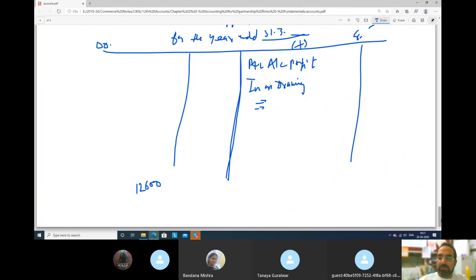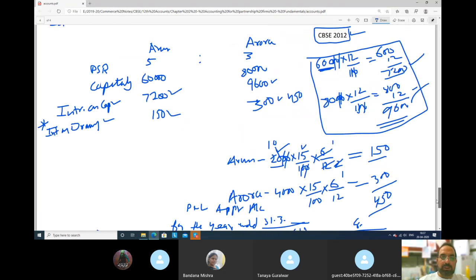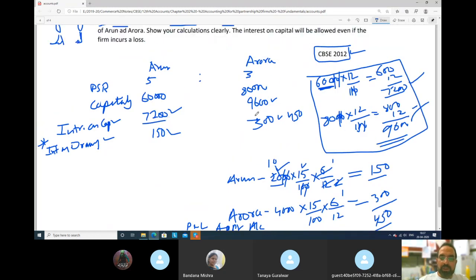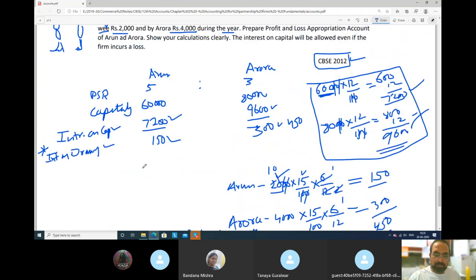Okay. But the firm has to pay interest of how much? Interest on capital, 7,200 and 9,600. So 7,200 and 9,600 would be how much? We'll take here 16,800.